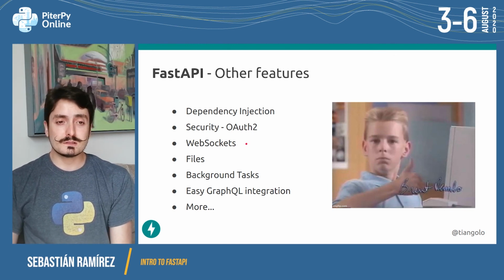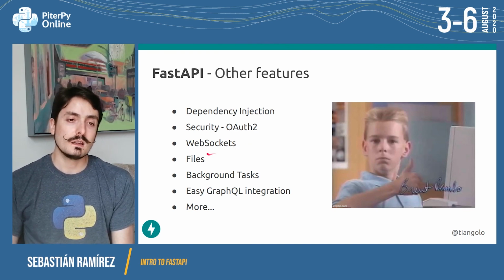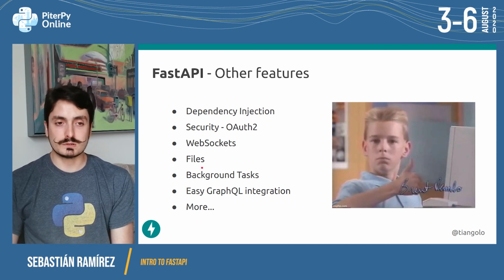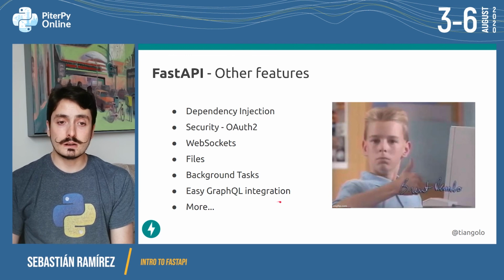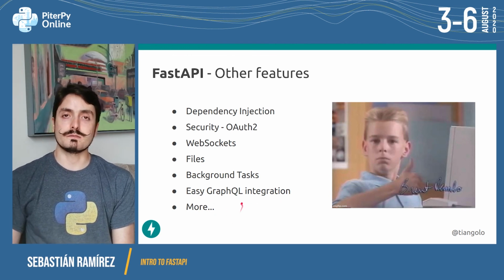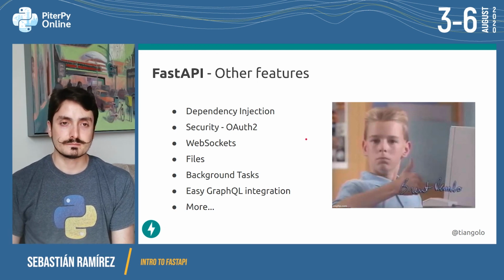Also, because FastAPI is underneath actually an asynchronous framework, then you get support for WebSockets if you need that. You can also receive or send files. There are lightweight background tasks, easy GraphQL integration, and more stuff. For example, Jinja templates and a bunch of other things.